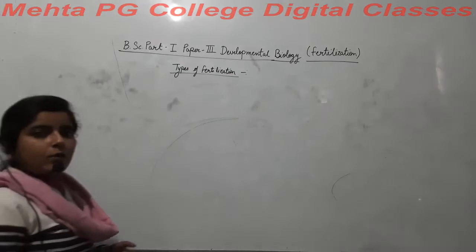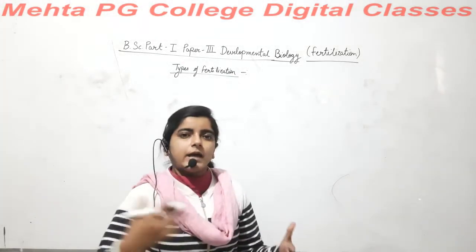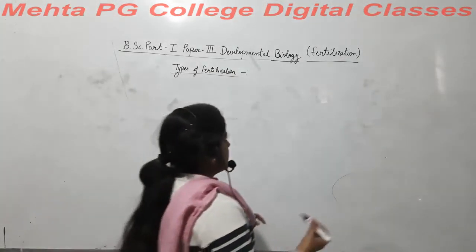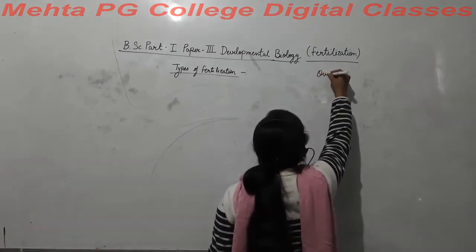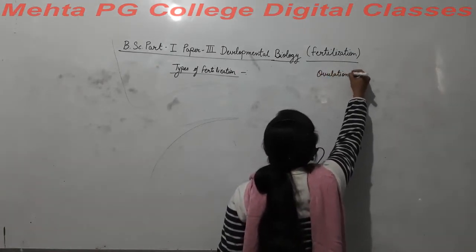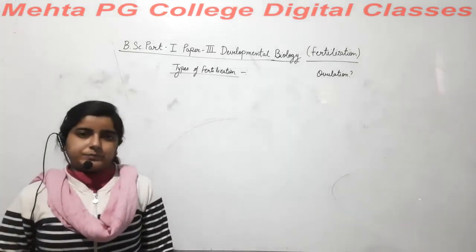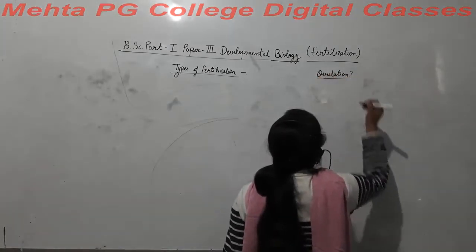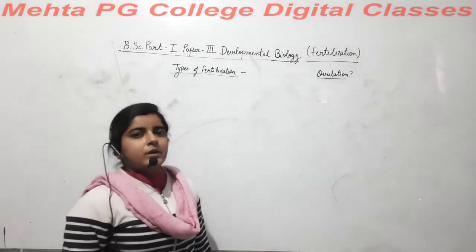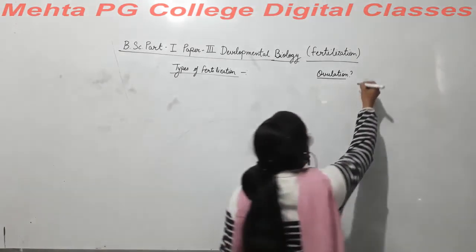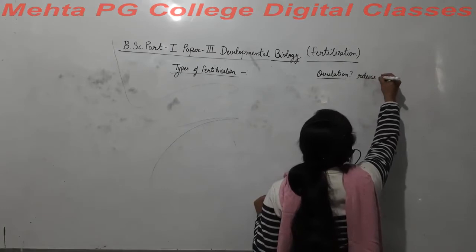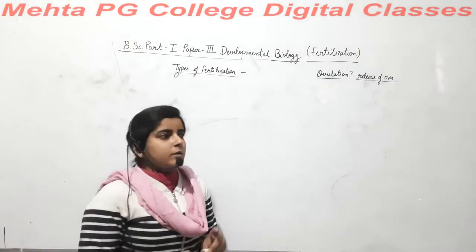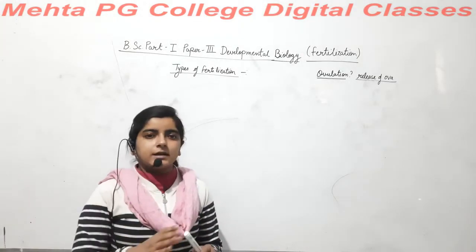Fertilization can be of two types, external as well as internal fertilization. But before we proceed to that, first we will observe some terms like ovulation. What is ovulation? Ovulation is just a process of release of ova. Ova is released from the ovary because fertilization doesn't occur in the ovary.